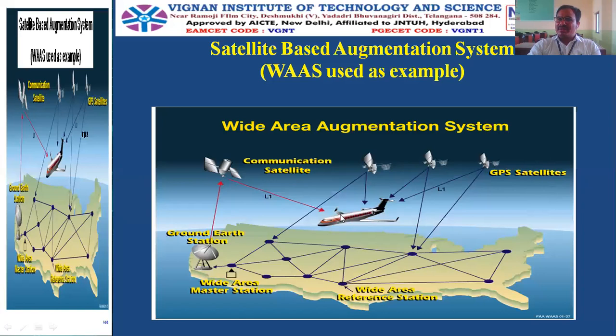And the information from this user will be sent to the ground station, to the wide area reference station as well as to the wide area master station. The ground earth station will send a signal to the communication satellite, and the communication satellite will send the signals to the object that is to be navigated.